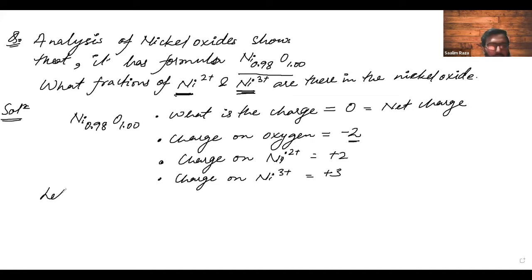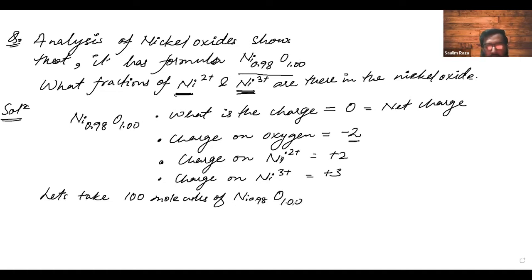Now let's take 100 molecules of Ni 0.98 and oxygen. This is solid state. We are just doing one question from solid state, Fatima. After this question, we will start with solutions. Okay, this one question.